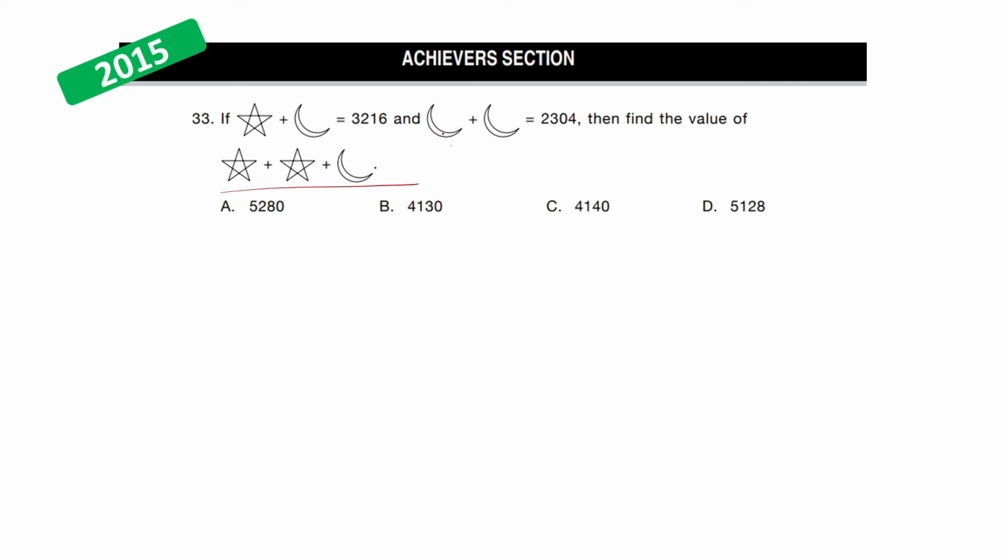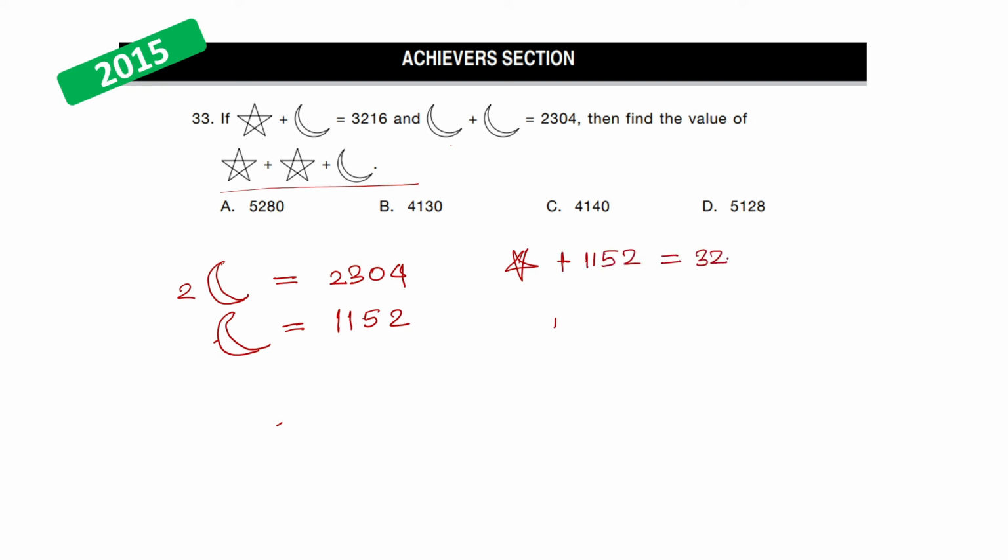Now, star plus moon is 3216 and moon plus moon is 2304. That means 2 times this moon is equal to 2304. So your moon is 2304 divided by 2, which is 1152. Now let's come to star plus moon. If moon is 1152, your star plus 1152 is equal to 3216. So that means your star is 3216 minus 1152, which is equal to 2064.